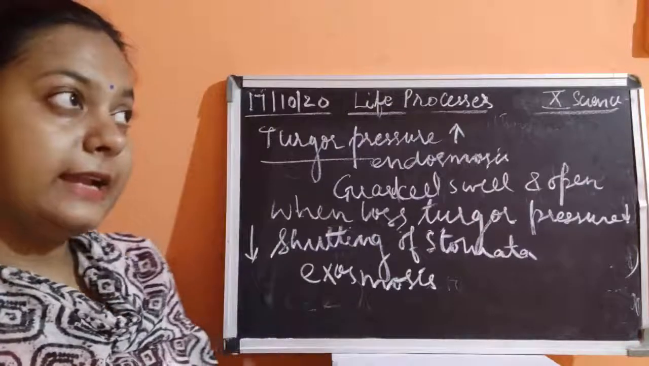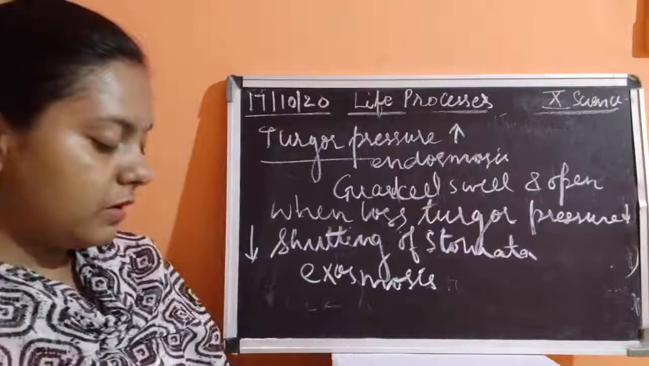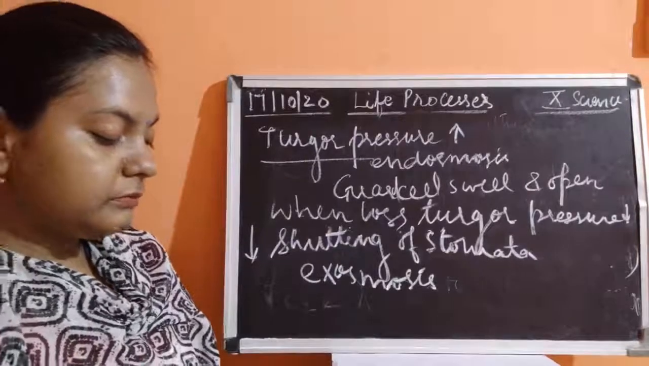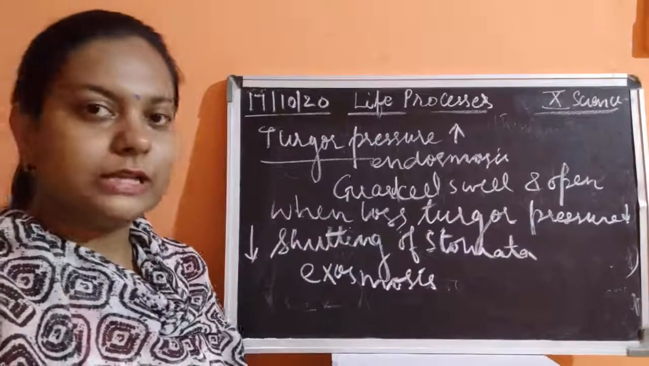Now the second type is the presence of salt in the stomata. So we'll discuss this in the next class.